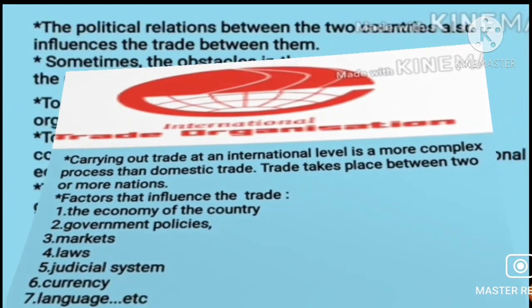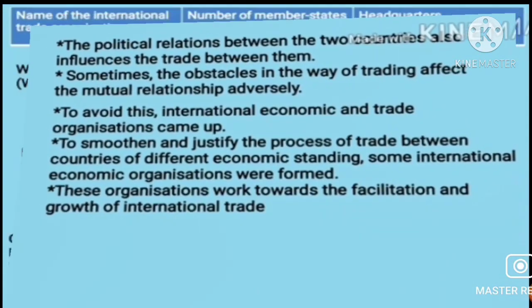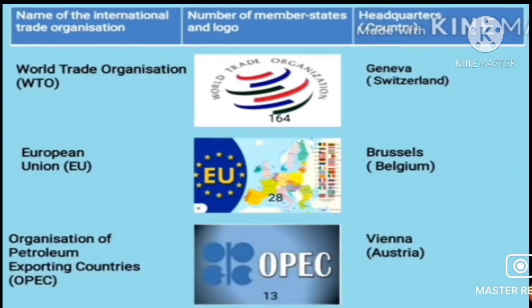Right, my dear students? As I said, these international economic and trade organizations have come up to avoid the problems, to smoothen and justify the process of trade between the countries. These organizations work towards the facilitation and the growth of the international trade. Now let us see ahead with some of the economic organizations of the world.